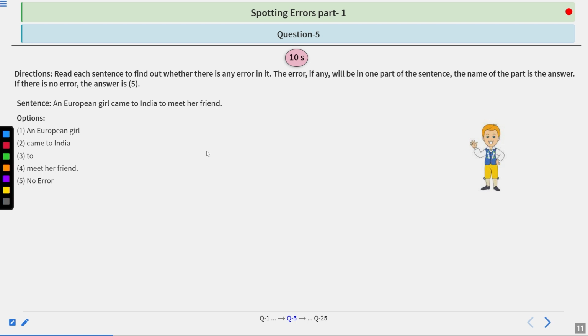An European girl came to India to meet her friend. You have 10 seconds to answer.